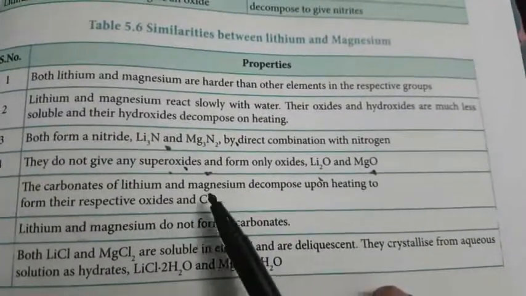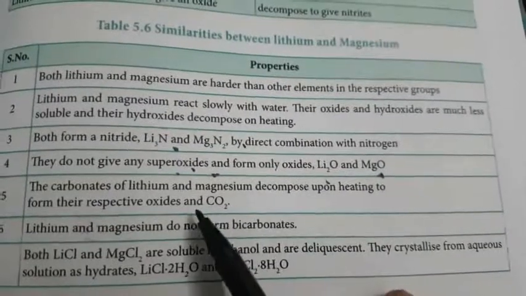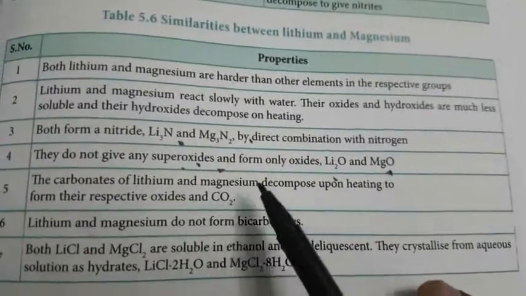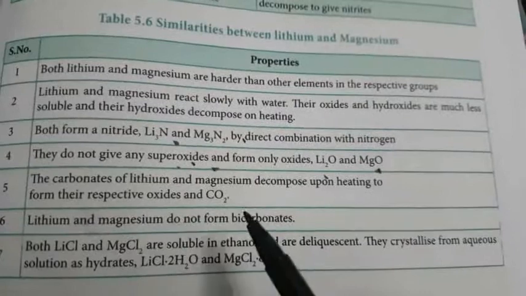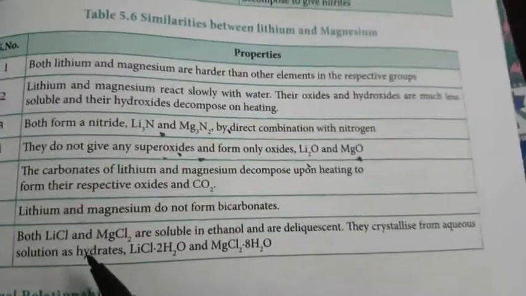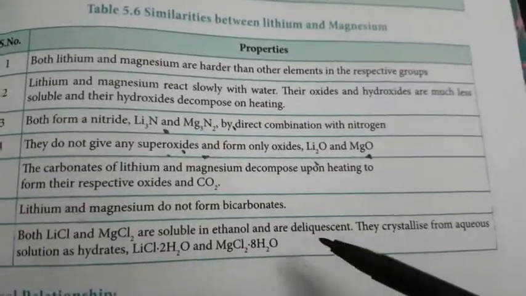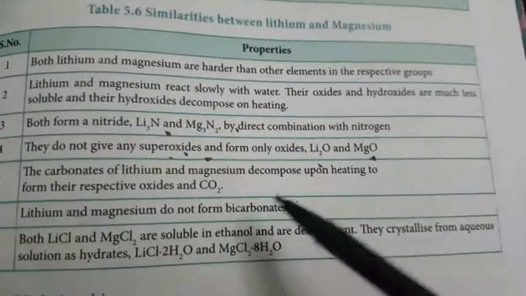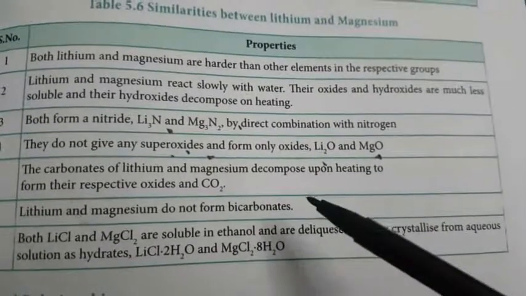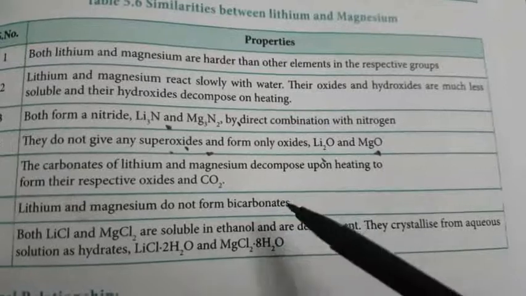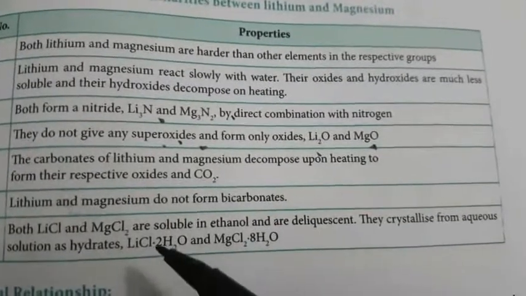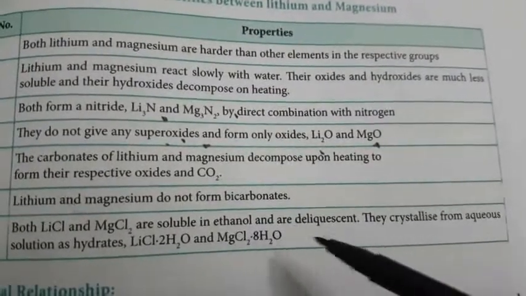The carbonates of lithium and magnesium, decomposed upon heating, form their respective oxides and carbon dioxide. Lithium and magnesium do not form bicarbonates, so they do not form the bicarbonate ion. Both lithium chloride and magnesium chloride are soluble in ethanol and are deliquescent.